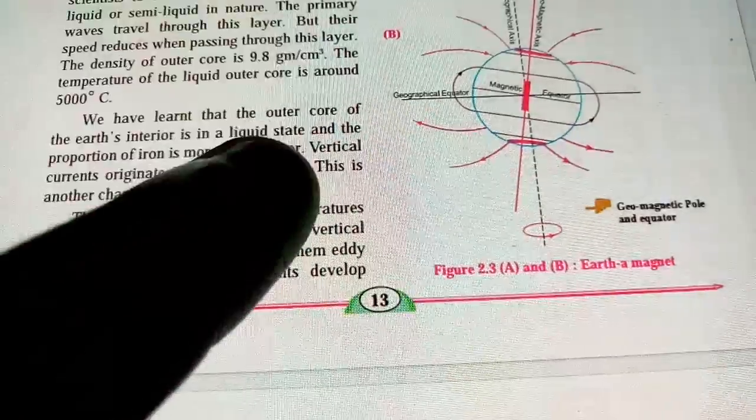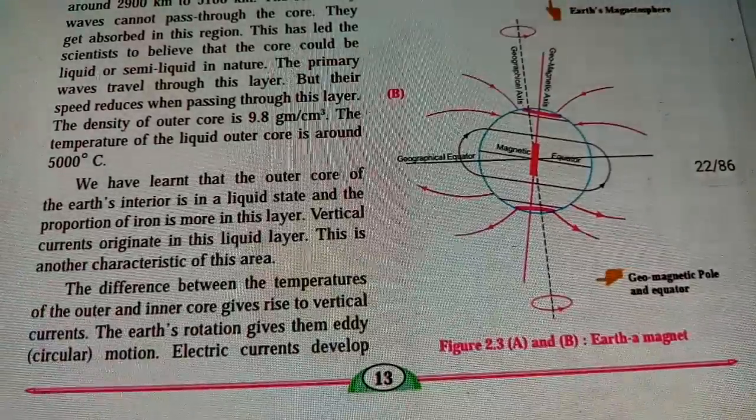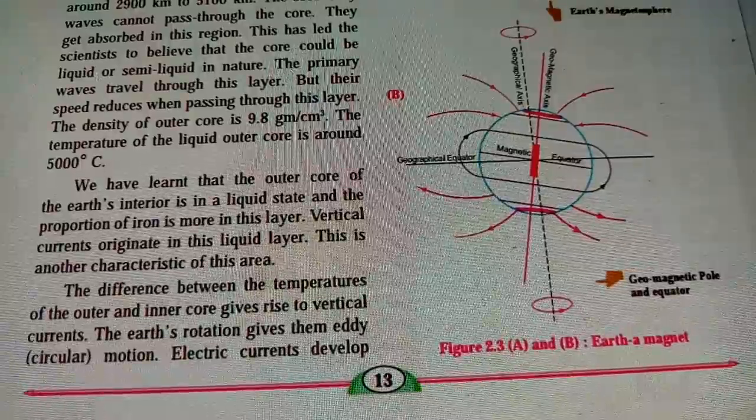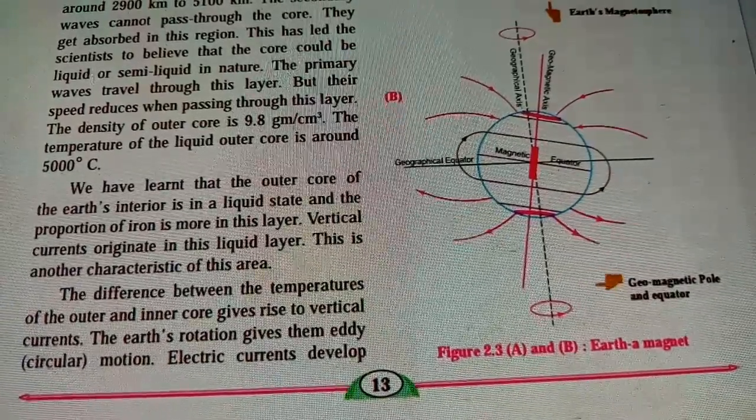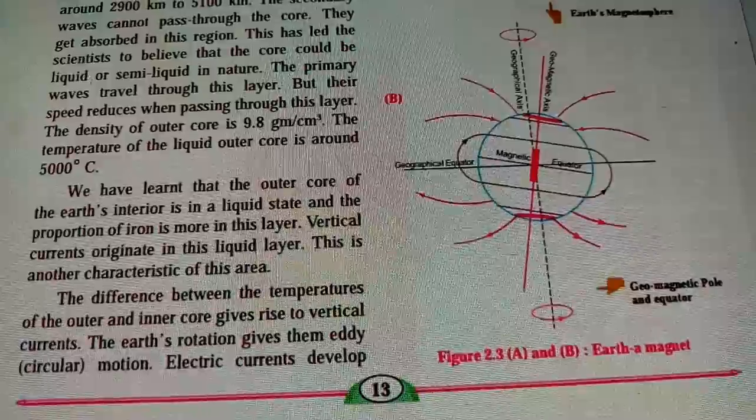When an earthquake takes place, we have different waves which pass through the earth's surface. So this is the explanation of the second chapter in geography. Hope you have understood this lesson.